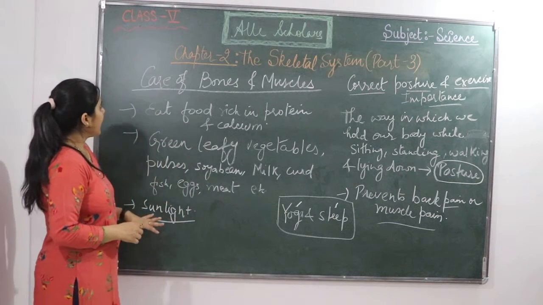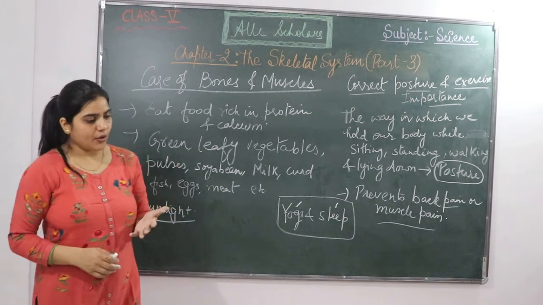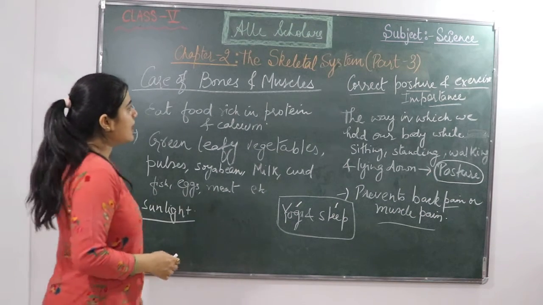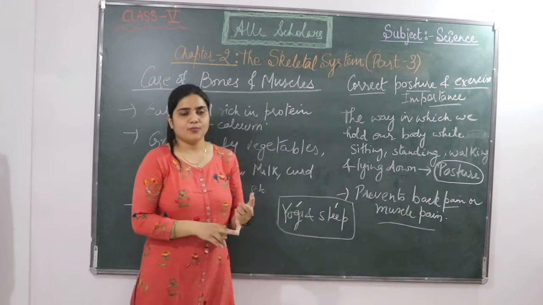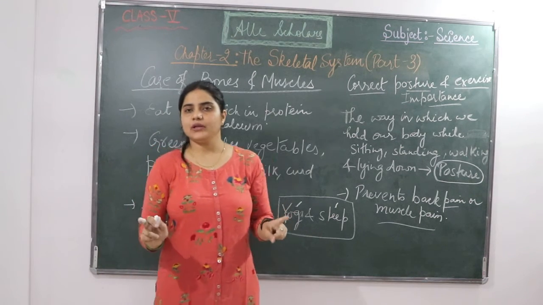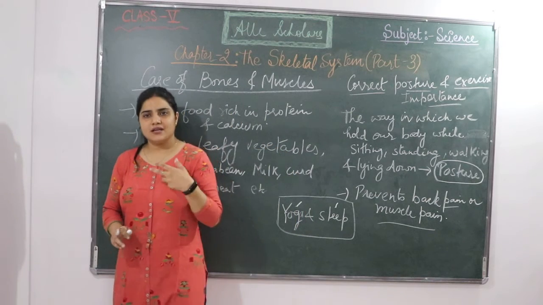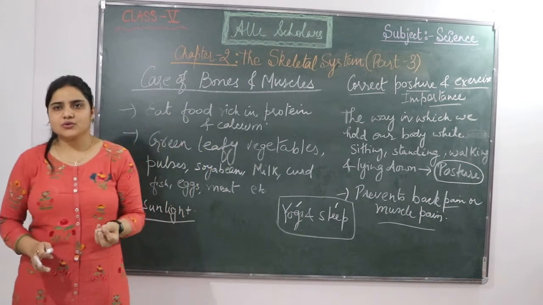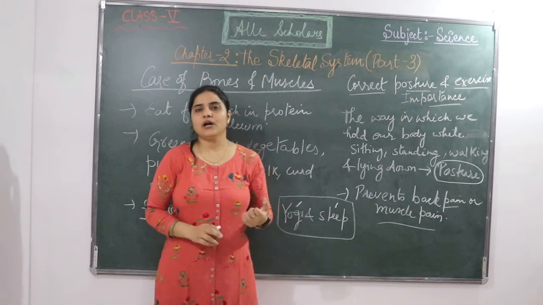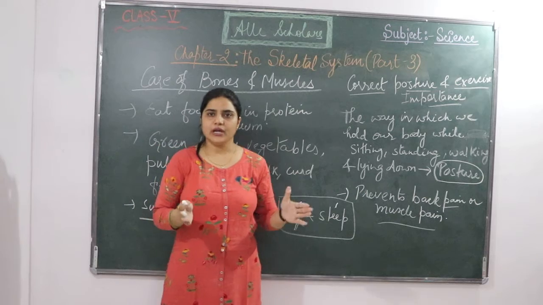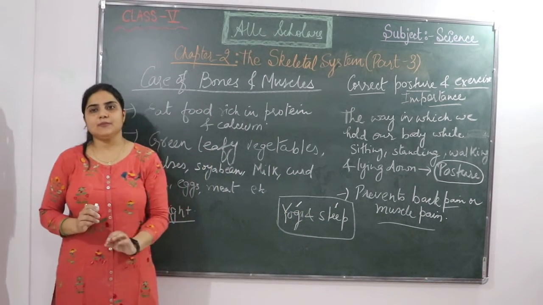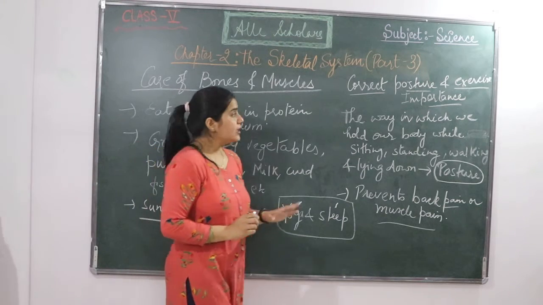In this chapter we have discussed muscles. We have seen how we can take care of our bones and muscles and the importance of correct posture in our life. We should always keep our body straight. We should never go into a wrong posture because it can give us some kind of pain, either muscular pain or back pain. Exercise and yoga are very important in our life so that we can have a healthy life. And proper sleep is also very important. So this was all for today.